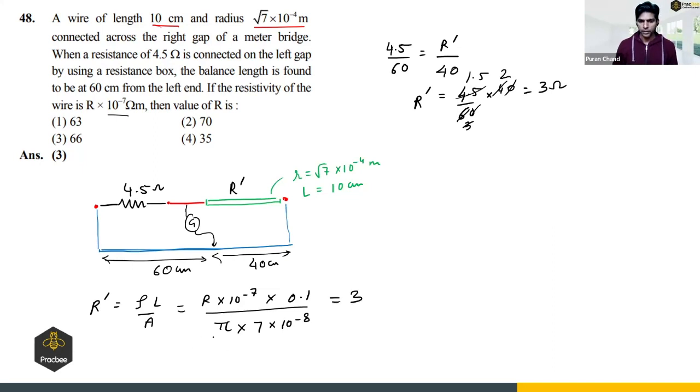So from here to get the R value, I can write pi as 22 by 7. So this 7 will get eliminated. This will give you 10 and this 10 will cancel out. So R comes out to be 66. So option 3 is the right answer.